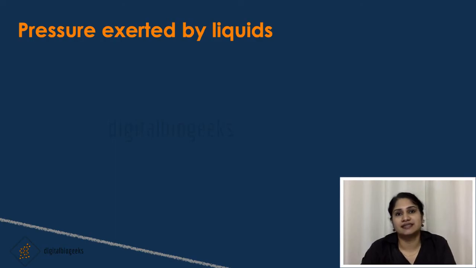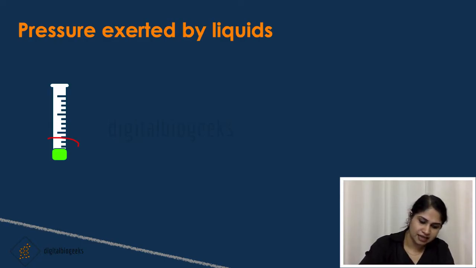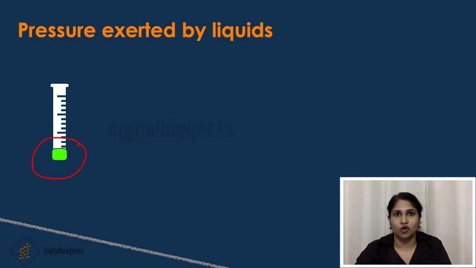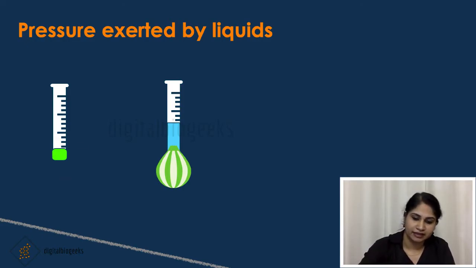Now pressure exerted by liquids. Water, oil, petrol and all the other liquids exert some pressure on the wall and bottom of the container. To understand this, let's do one experiment. Take a glass tube which is 5 cm in diameter and 25 cm in length and tie a stretched balloon on the other end of the glass tube. Now pour some water into the glass tube and mark the level of the water.